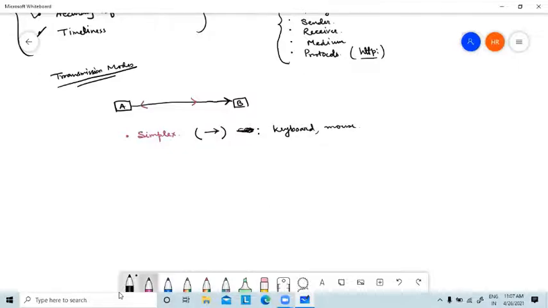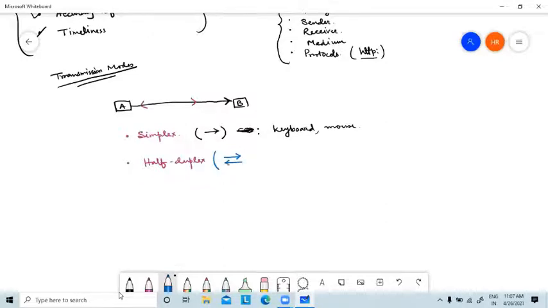There is another way of communication that is called half duplex. Half duplex means it can transmit both ways.